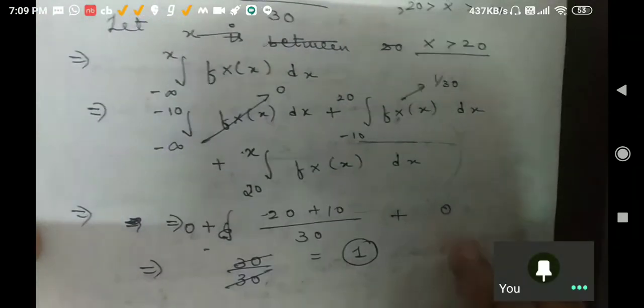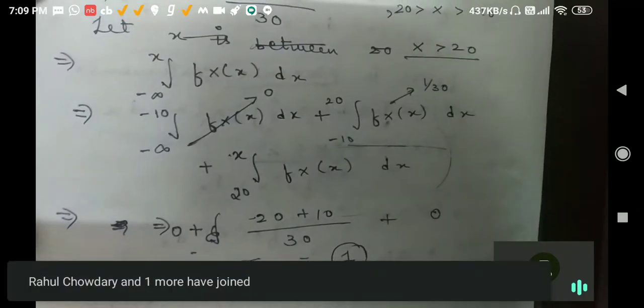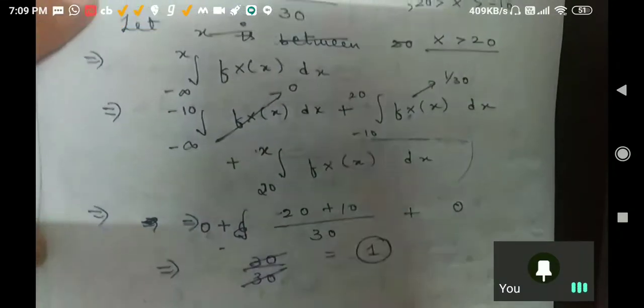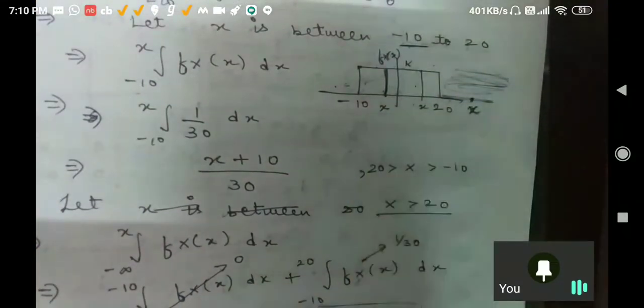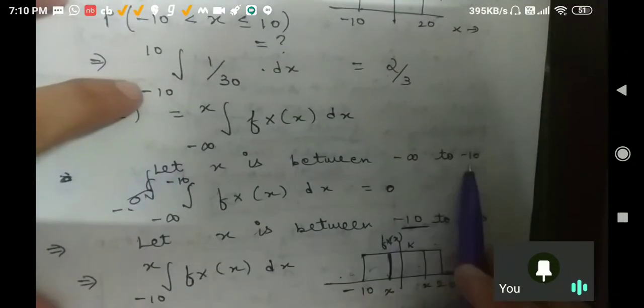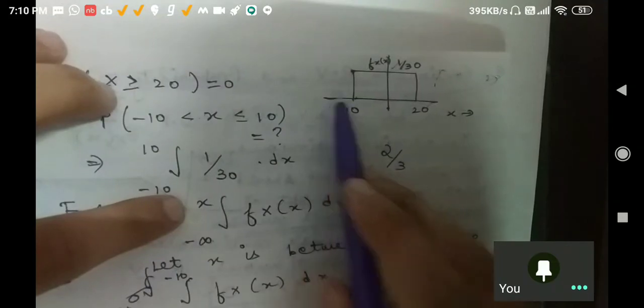Okay. Now let me make you understand more clearly. See, what we are doing, we are checking the possibility of x. We don't know where our x is lying. First of all, I take the possibility that your x was between minus infinity to minus 10. Suppose your x is here.